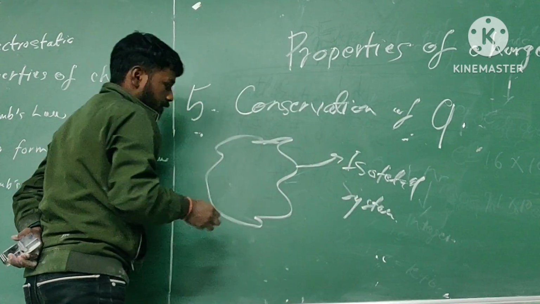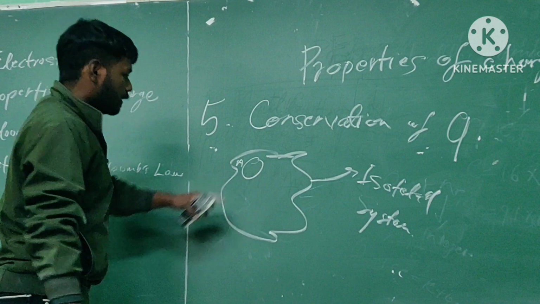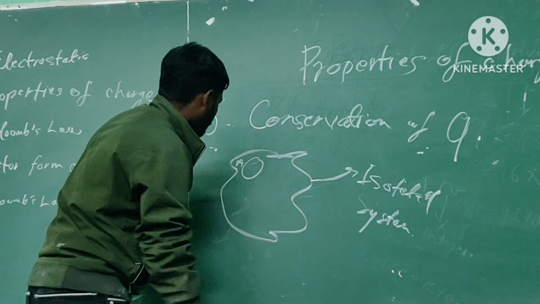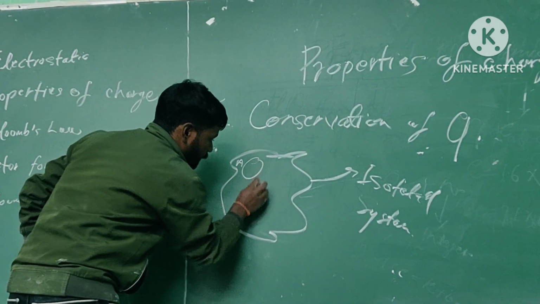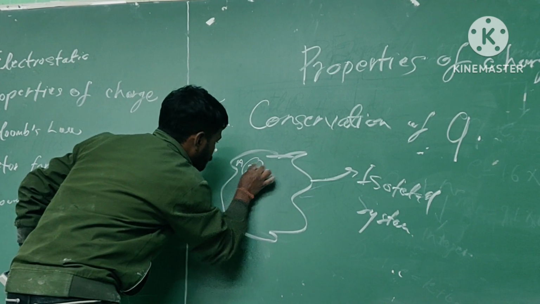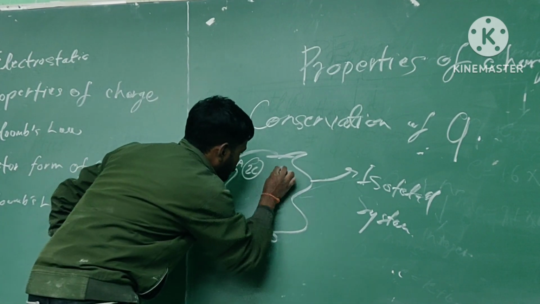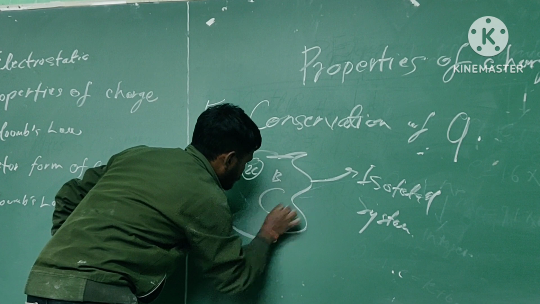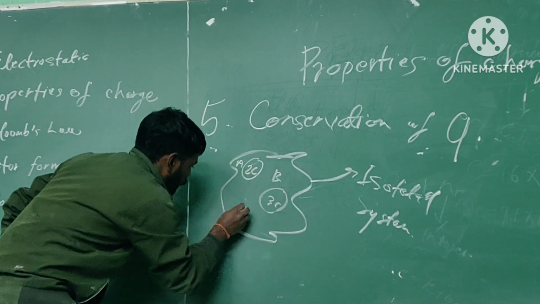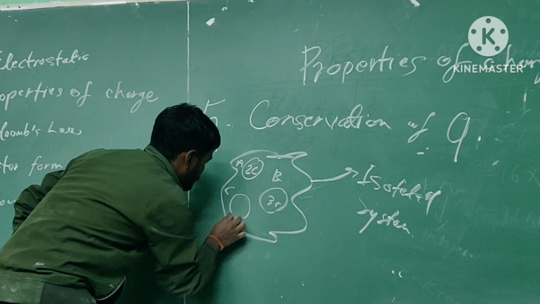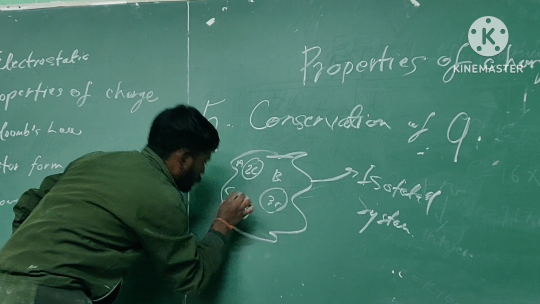An isolated system has, let's say, a body A with a charge of 2 Coulomb. Similarly, another body B has a charge of 3 Coulomb, and a third body C has a charge of minus 1 Coulomb.